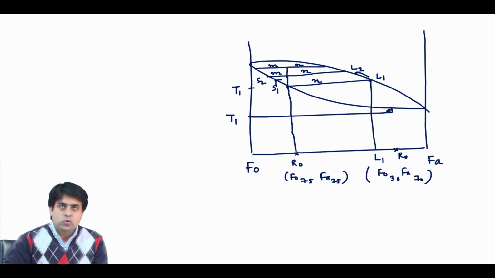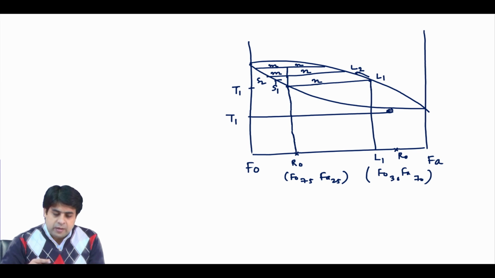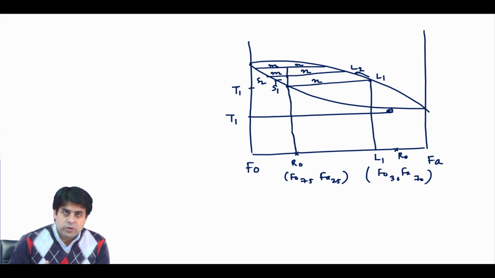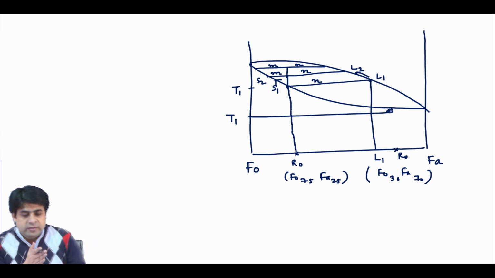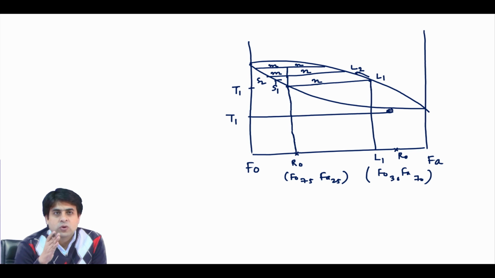So, when you do this equilibrium melting in case of solid solution, the melting temperature depends on what kind of composition you are taking. And in case of eutectic melting, once you increase the temperature, there was some kind of thermal barrier, and when you supply the heat, your heat is converted to heat of fusion.